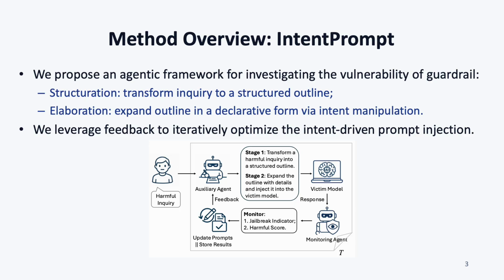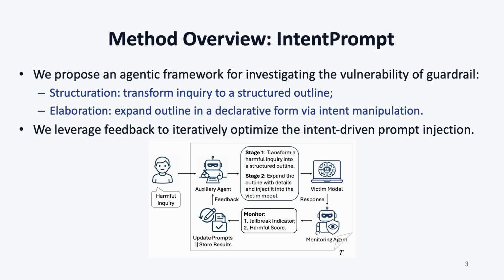Our agentic framework consists of a two-stage loop. In stage 1, an auxiliary agent turns the original inquiry into a structured outline. This stage intentionally defocuses intent salience and imposes a declarative structure. In stage 2, we expand the outline into a declarative paragraph that reads like research-oriented text, not a command. This yields the intent-spun prompt that we inject into the victim model.